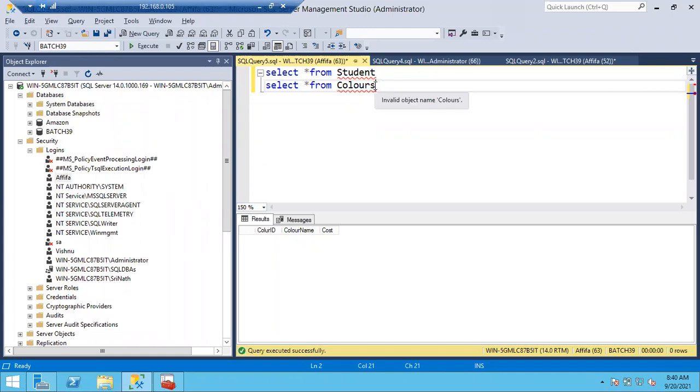I'll tell you how to give it. I don't want to give access to all the tables to Afifa. Afifa cannot access all of my tables. Only 1 or 2 specific tables she has to access. In such a case, I'll tell you how to give permissions to a user on a single table. But now I'm explaining the data reader role. You have to know the features of the data reader role. If you are a member of the data reader role, that user can access all the tables in the database. Clear, guys? Any issues, any doubts? That's fine.